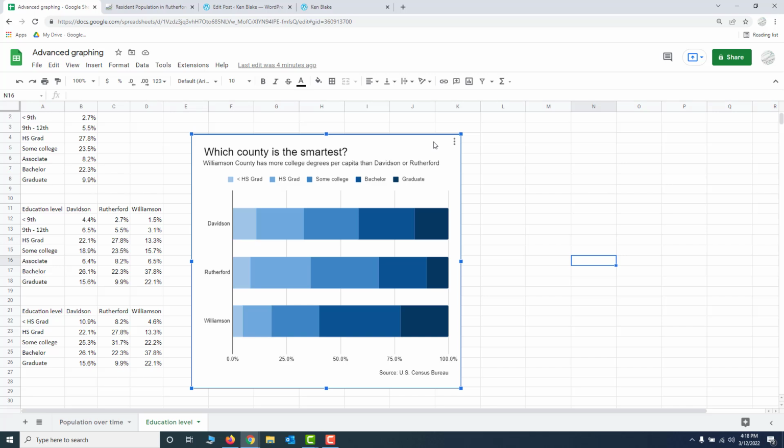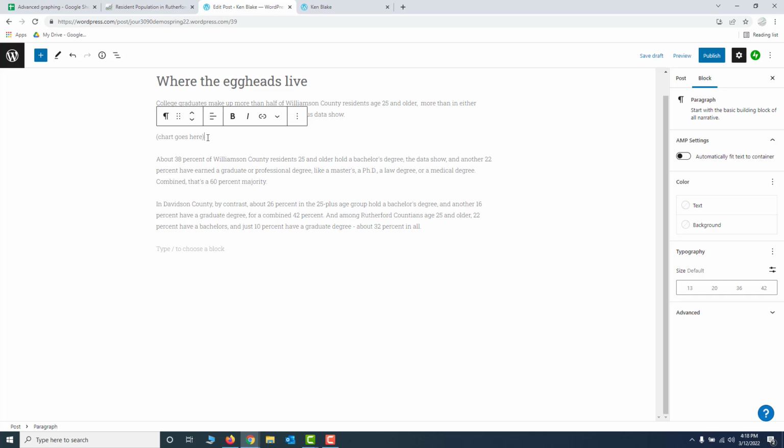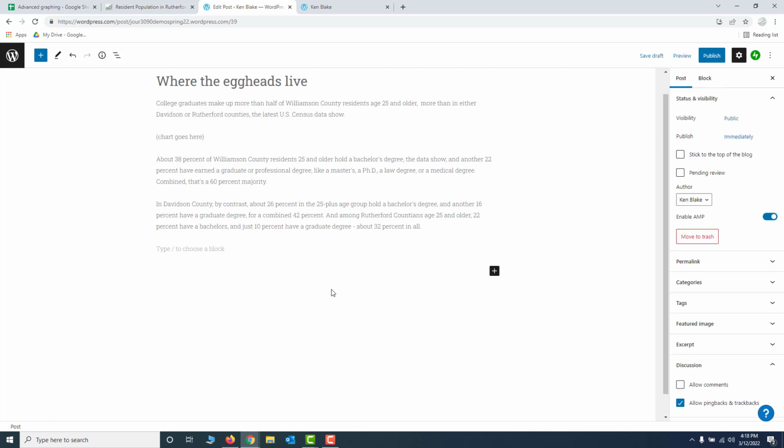Now, to just refresh your memory on how to embed this thing in your WordPress page. I've already got a page over here, just waiting. See, here it is. So I've written some text here. Again, kind of a funny headline, where the eggheads live. But I want to embed that chart right here after the lead, which I've written, and before the two paragraphs here of follow-up material. So I've put myself a little target block of text in there. The chart goes here. And what I need now is the embed code.